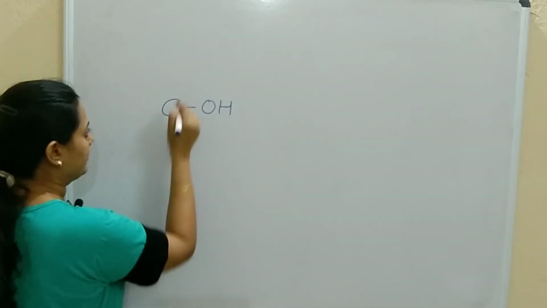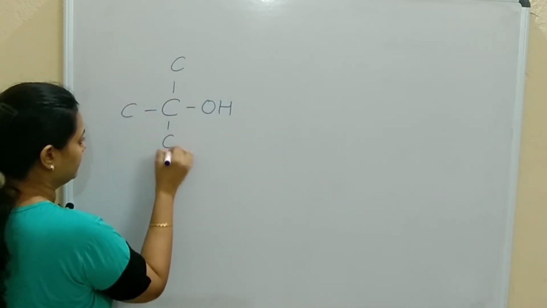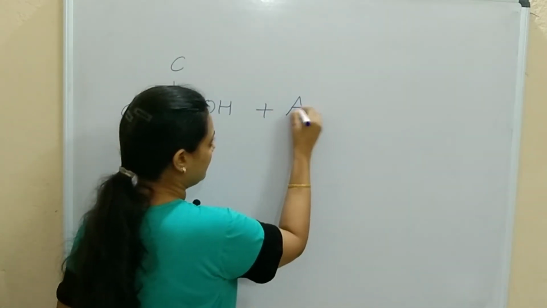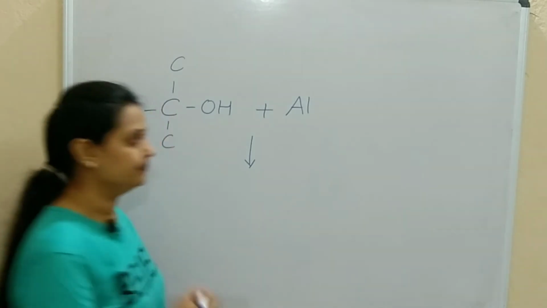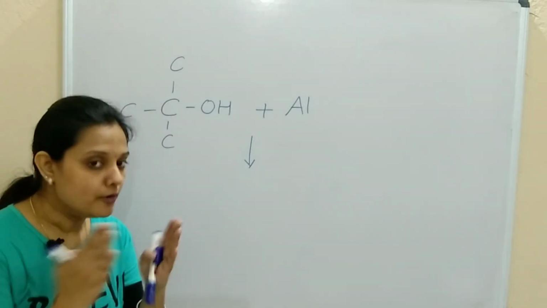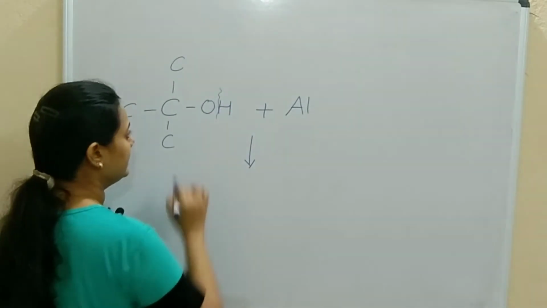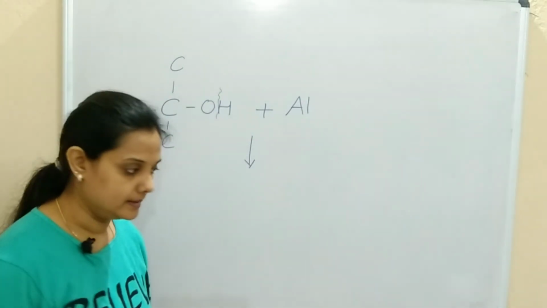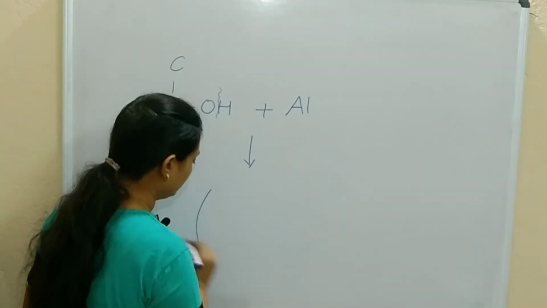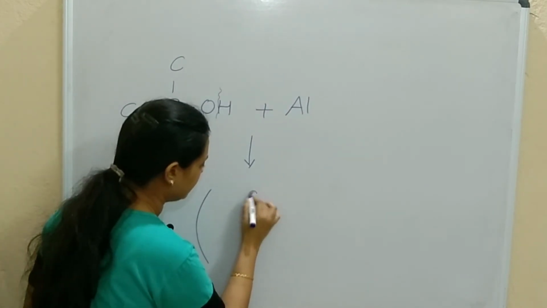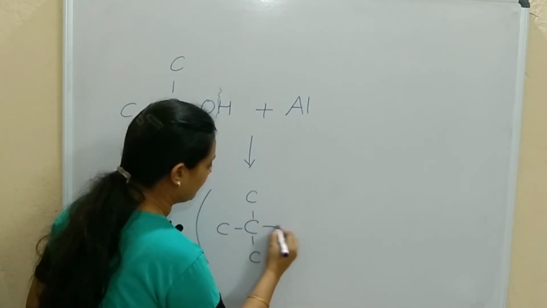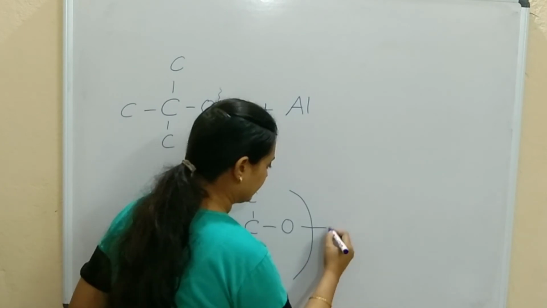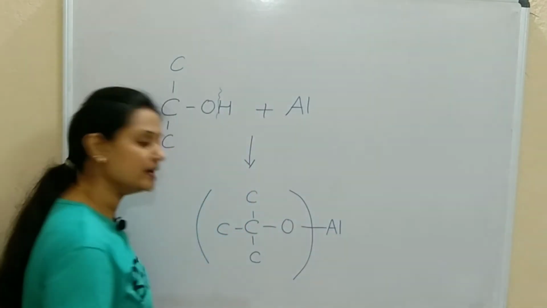So OH is attached to a carbon, and that carbon is attached to three other carbons. The valency of carbon you can satisfy with hydrogen. Here it is treated with aluminium metal. What we are learning here is cleavage of the OH bond. This OH bond will be broken, H will be removed, and aluminium will attach to oxygen. So I will write the compound here. As the carbon is attached to three other carbon atoms, oxygen is there, then close the bracket, and that bond is attached to aluminium.